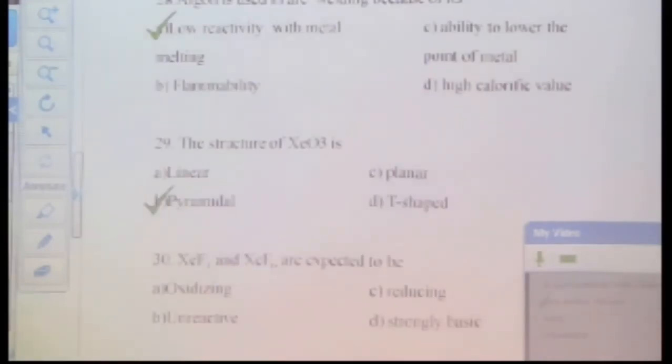Argon is used in welding. Sorry, argon is used in welding because of its low reactivity with metals. Okay.